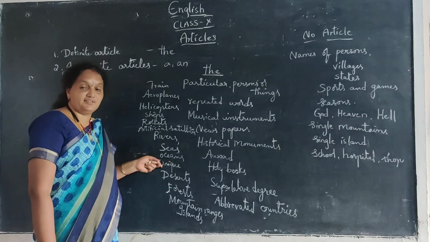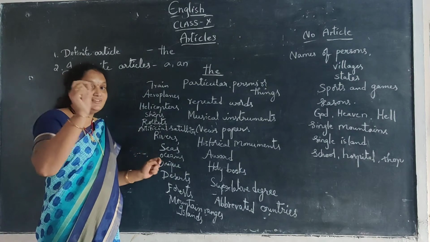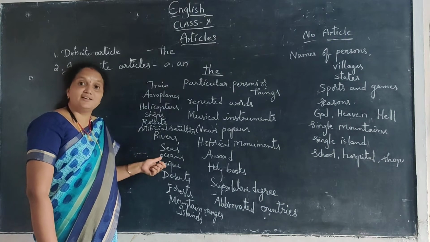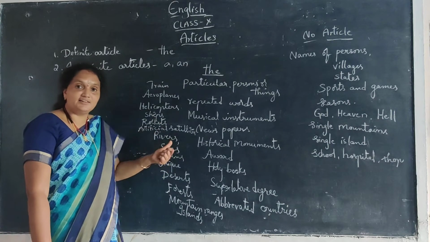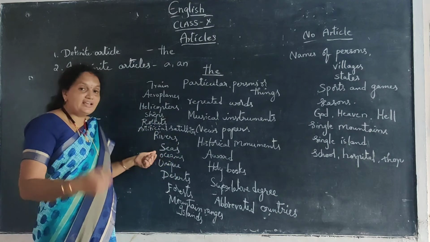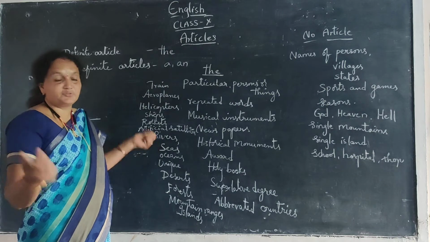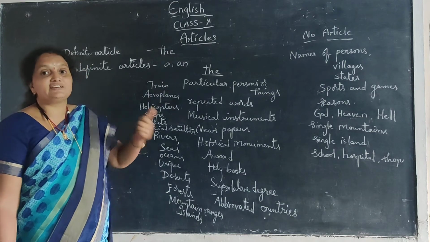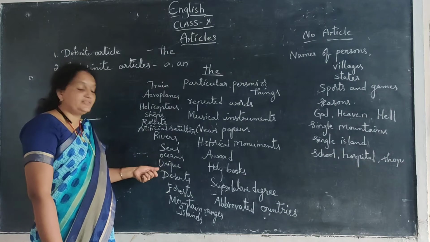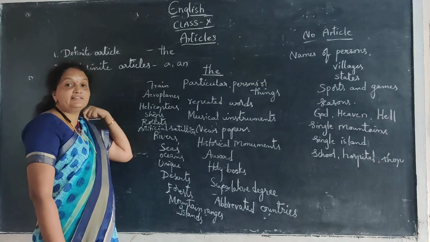Next, unique things. Unique things means strange things or single things. For such, the earth revolves around the sun. Single, one and only. Such kind of things are called unique things. Such unique things also can be said with the. Next, deserts.